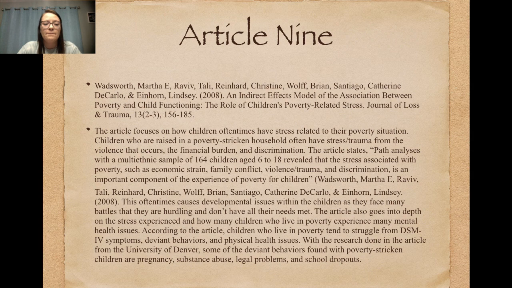Article 9. The article focuses on how children oftentimes have stress related to the poverty situation. Children who are raised in a poverty-stricken household often have stress and trauma from the violence that occurs, the financial burden, and discrimination. The article states path analysis with a multi-ethnical sample of 164 children aged 6 to 18 revealed that the stress associated with poverty, such as economic strain, family conflict, violence, and trauma, and discrimination, is an important component of the experience of poverty for children.